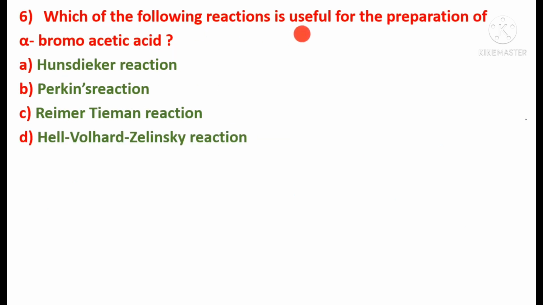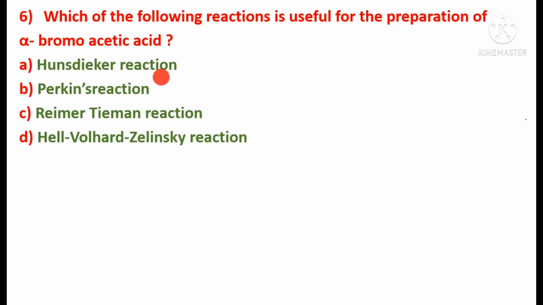Which of the following reactions is useful for the preparation of alpha bromoacetic acid? Through which reaction is it possible to produce alpha bromoacetic acid? That's the question, is it not? What are the different reactions given? Hunsdiecker reaction, Perkin reaction, Reimer-Tiemann reaction, Hell-Volhard-Zelinsky reaction. Hell-Volhard-Zelinsky reaction can be shortly written as HVZ reaction. We shall see the first one, Hunsdiecker reaction.